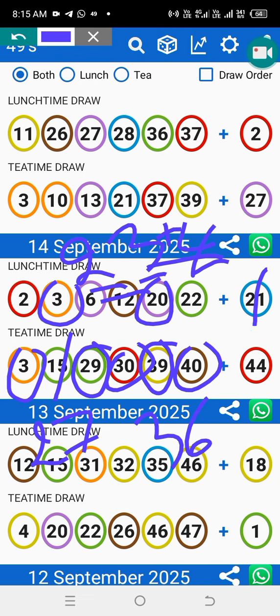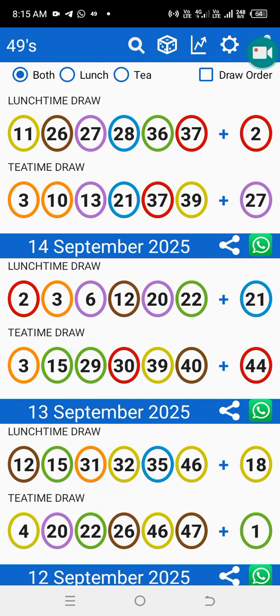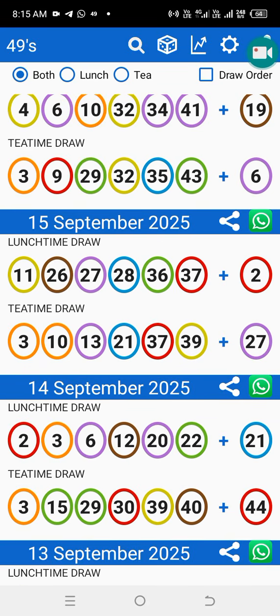15 and 21. Even if 44 didn't come, in case you don't know, that 22 is always a 44, or in case you don't know that 40 calls 44. Let's go. Let's go to the next one.